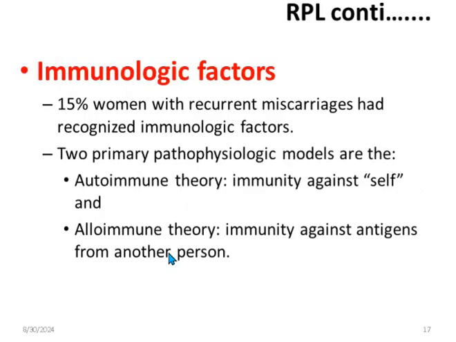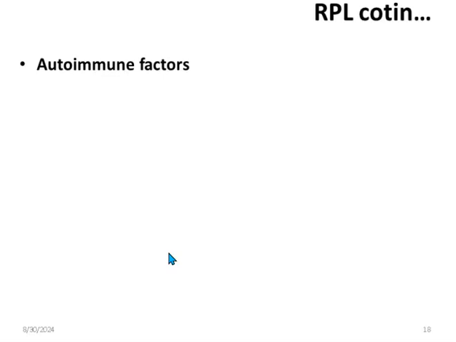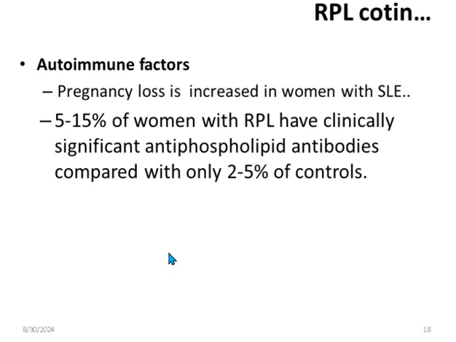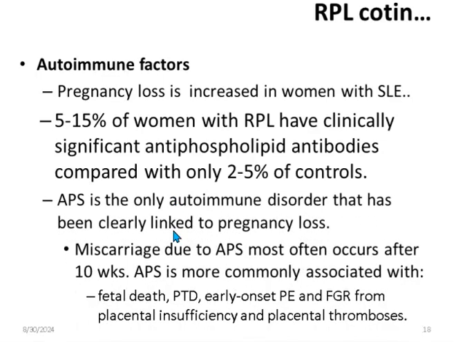Immunologic factors: around 15% of patients with recurrent pregnancy loss have immunological abnormalities. And the commonest immunological abnormality is autoimmune factors, especially antiphospholipid antibody syndrome, which accounts for around 5 to 15% of women with recurrent pregnancy loss. This antiphospholipid antibody syndrome leads to recurrent miscarriage, especially after 10 weeks of pregnancy. It also leads to preterm delivery, fetal death, early onset preeclampsia, and fetal growth restriction, or everything related to placental insufficiency or placental dysfunction is related to antiphospholipid antibody syndrome.